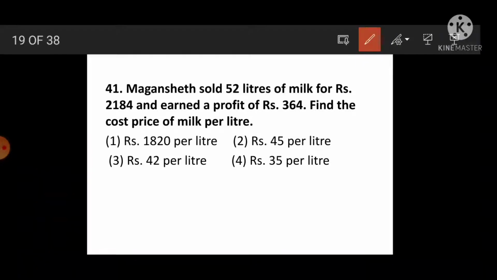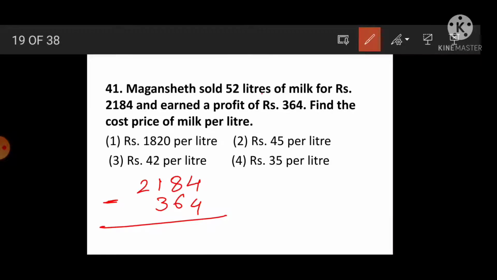Here profit is given. Magan Sheth earned a profit and sold 52 liters of milk, so we have to find the actual cost price. For that, what do we have to do? 2184 minus 364, because 364 is the profit.